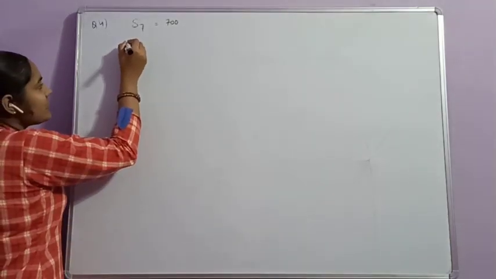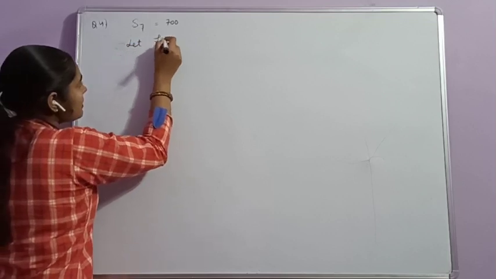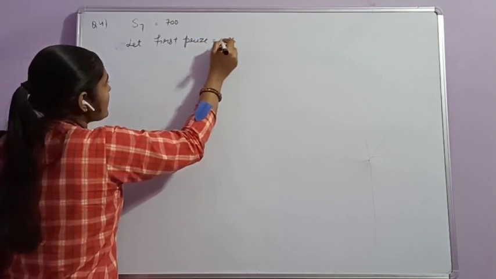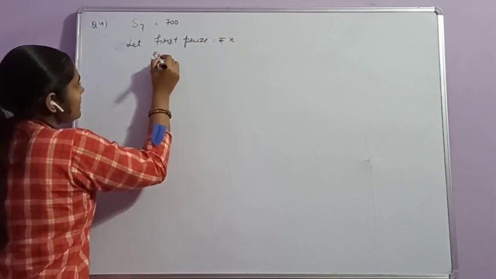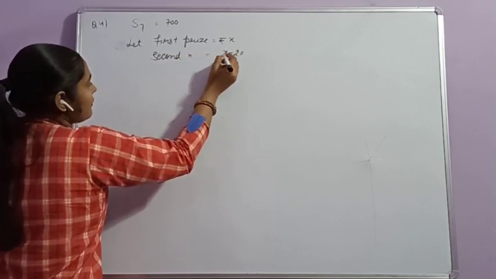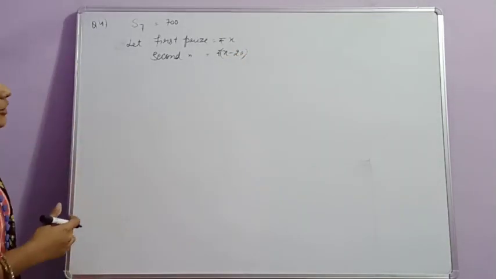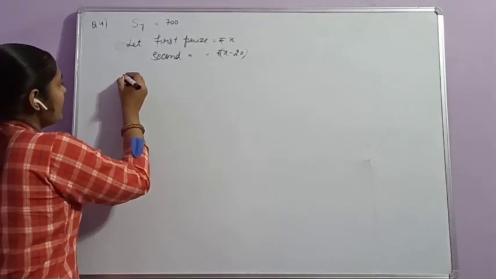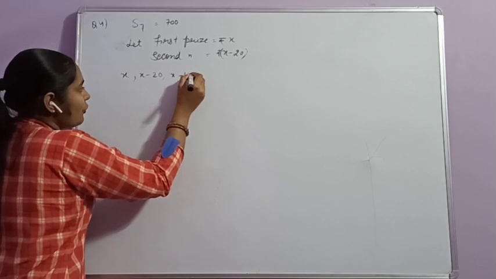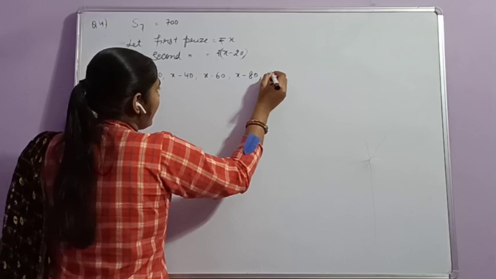Let the first prize be X rupees. Then the second prize is 20 rupees less than the first prize, that is X minus 20. Similarly, the next prize will be X minus 40, next X minus 60. We can write X, X minus 20, X minus 40, X minus 60, X minus 80,